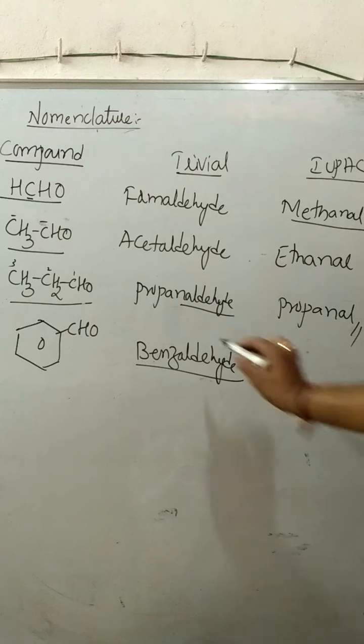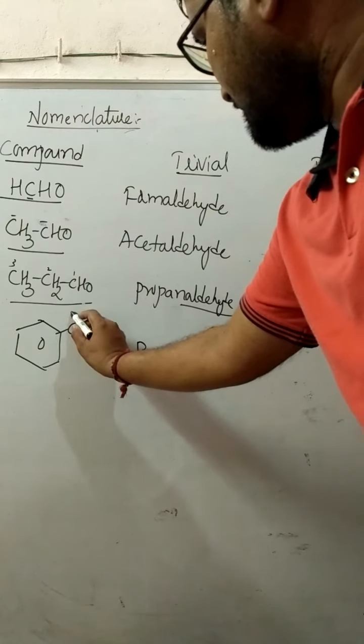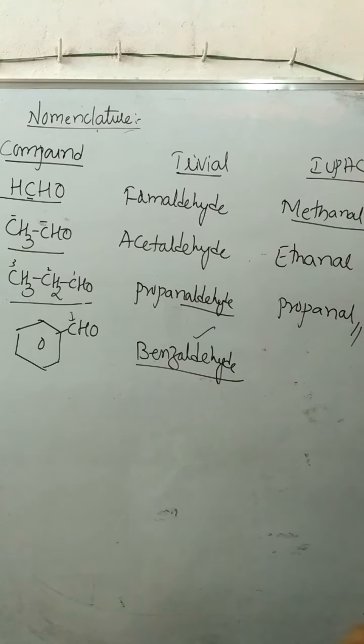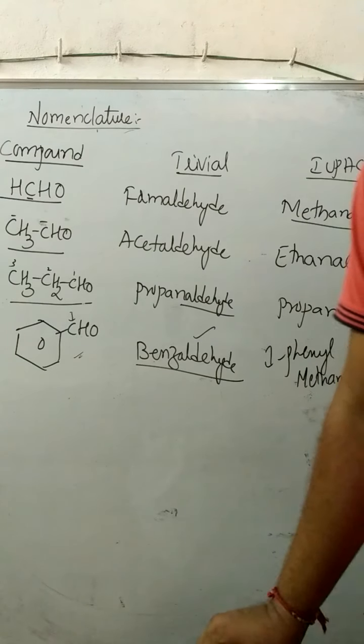Please remember, benzaldehyde is a trivial name. When it comes to IUPAC, the longest chain will be only one carbon. Hence it is called 1-phenyl methanal, which is the IUPAC name for this particular compound.